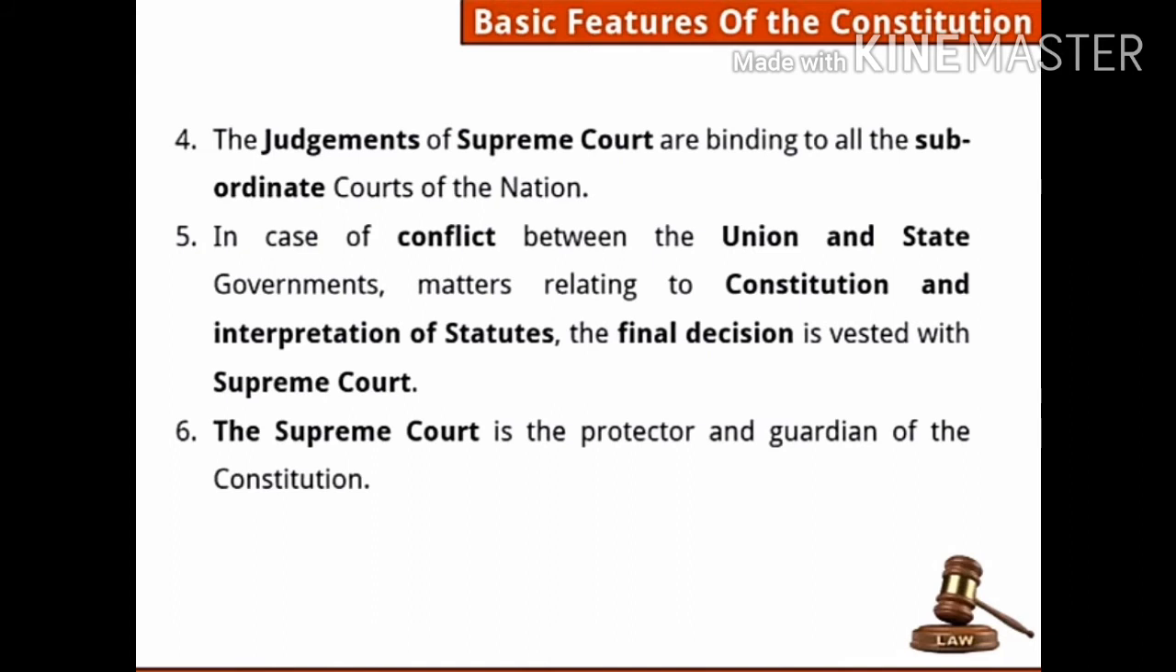6th point, the Supreme Court is the protector and guardian of the Constitution, which we have already learnt. You can say the bodyguard of the Constitution. Nobody would harm the Constitution. The protector, the guardian, it is the Supreme Court.